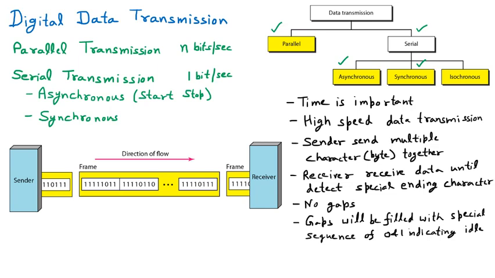Means transmission will not stop, they will keep on sending a 0 and 1 sequence, so that the receiver is aware that yes, the sender is going to send the data, but due to some problem it is not able to send, so those gaps are filled. So practically there is no gap, because those gaps are filled with the idle signal.